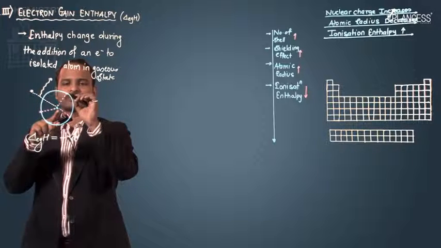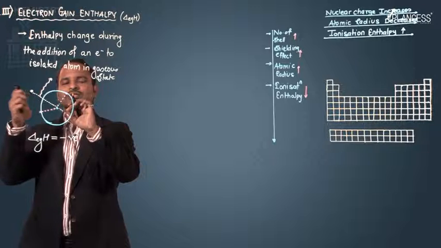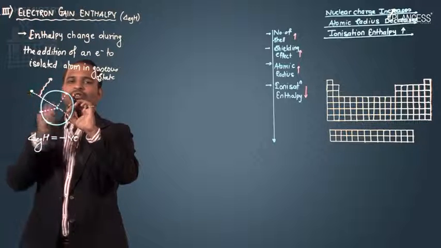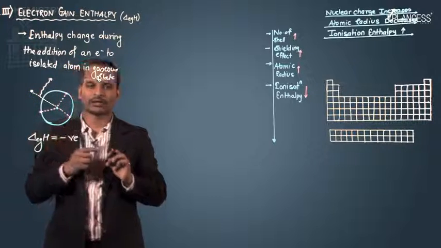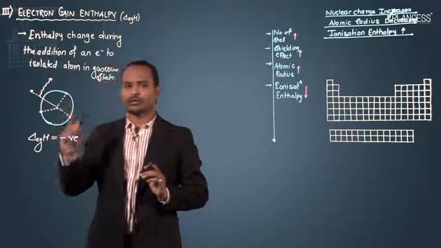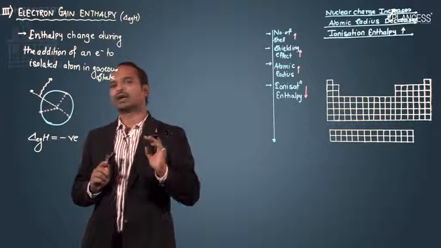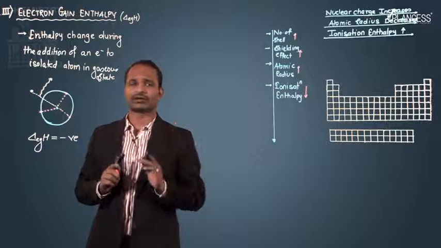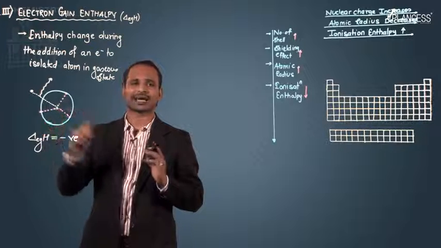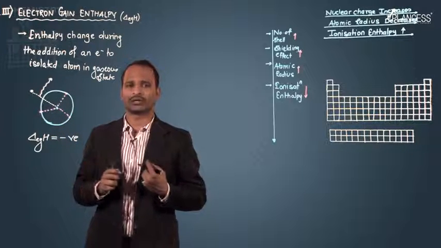But if the attraction between the nucleus and electron is strong, then the electron which is coming from outside will also be attracted with strong power. So whether more energy will evolve or not totally depends upon whether the attraction is strong or weak.